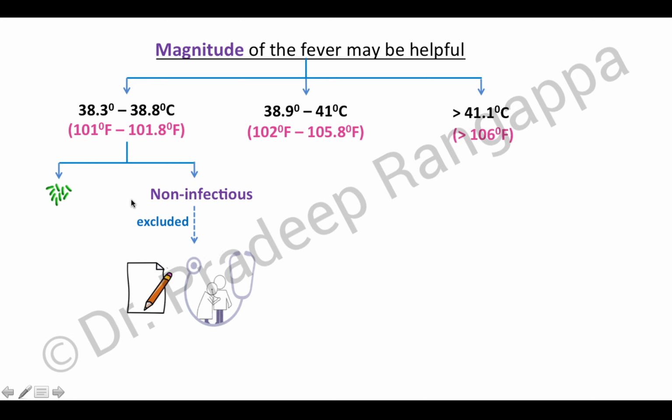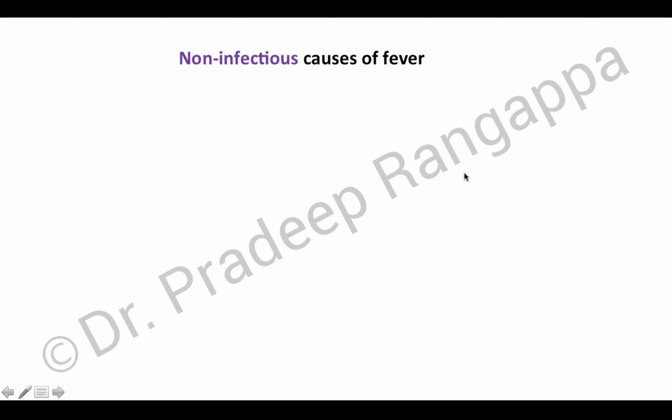and non-infectious causes. The non-infectious fever can generally be excluded by good history taking and good clinical examination to determine any signs or features pointing to non-infectious causes. But if you have a patient with temperature between 102 to 105, it is generally considered infectious. If you have temperature more than 106 degrees, it is considered a non-infectious cause of fever.